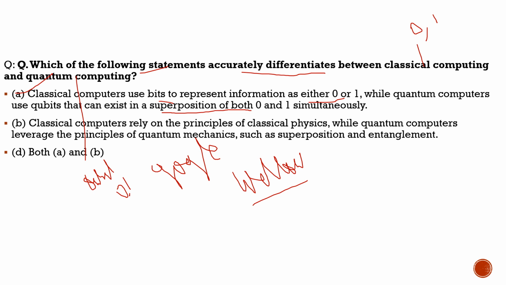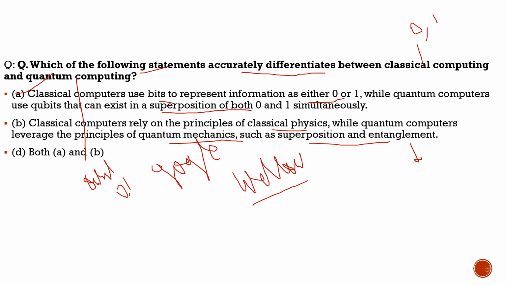Now coming to the other statement, it says classical computers rely on the principles of classical physics, while quantum computers leverage the principles of quantum mechanics such as superposition and entanglement. 100% correct. In the previous class we also discussed entanglement, what it is, and how by knowing the state of one particle, we can estimate the state of another particle, as they are entangled to each other.